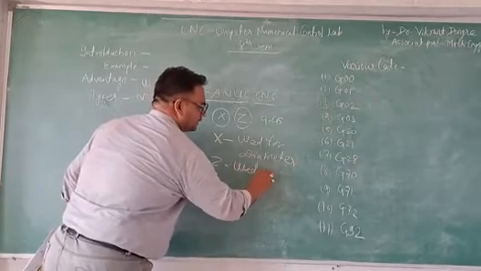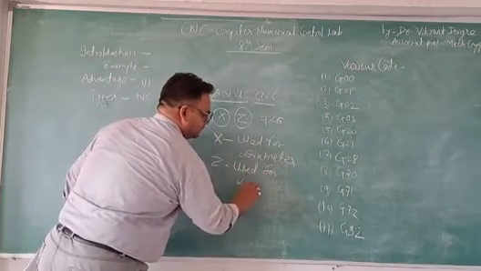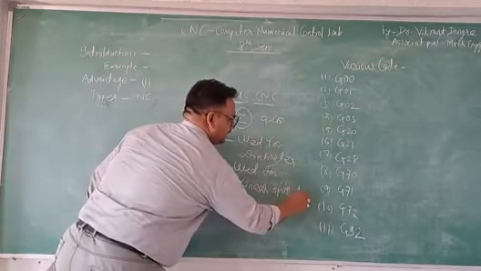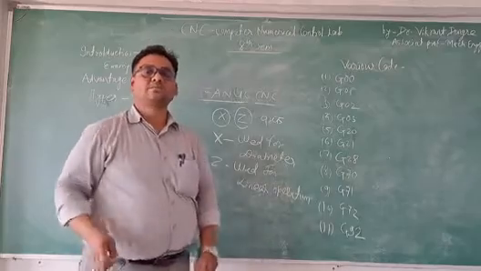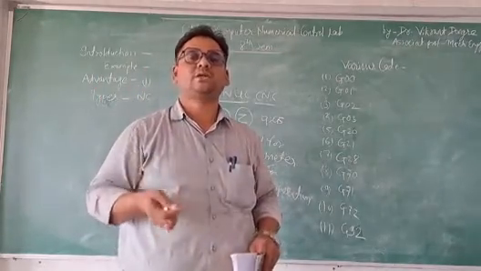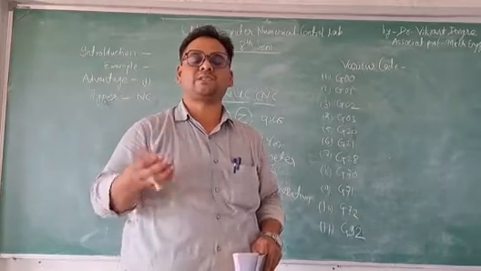The z-axis is used for linear operation. So Fanuc is basically used for linear operation, for making turning operations and facing operations.